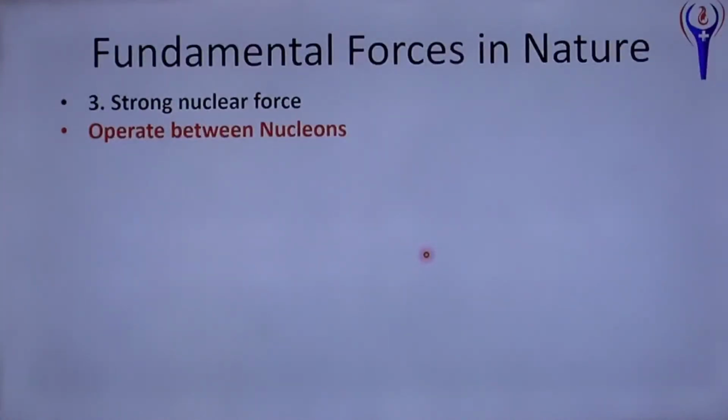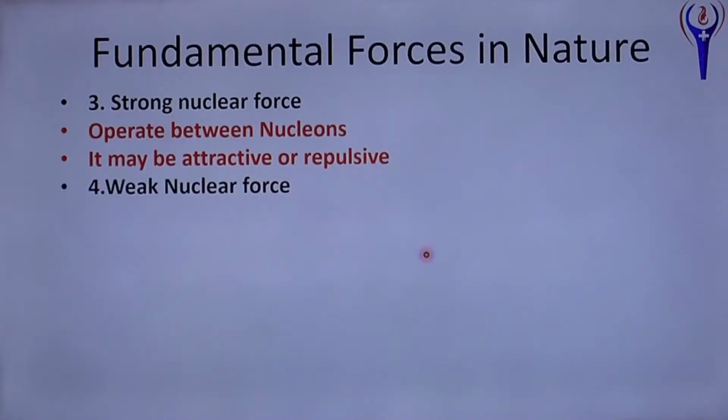Third type, strong nuclear force. It operates between nucleons. What are nucleons? Protons and neutrons together are called nucleons. Is it repulsive? No, attractive only. If the distance is more than that, no effect, that's all.